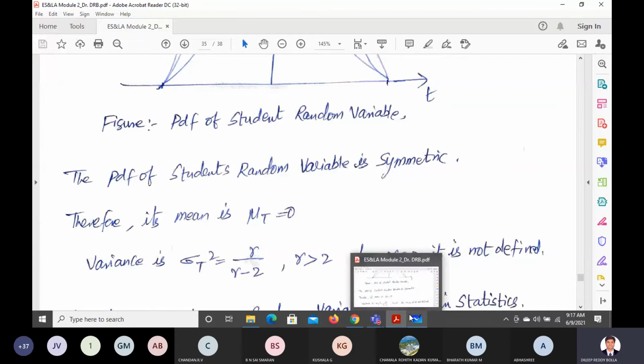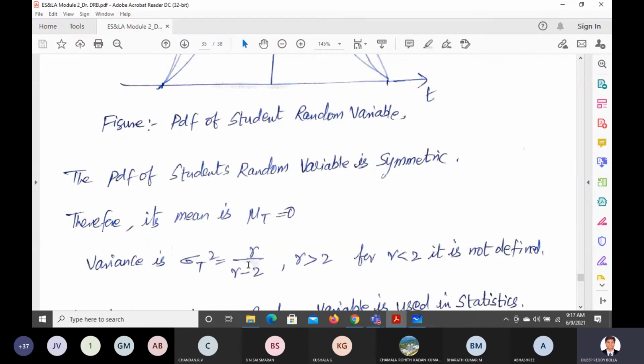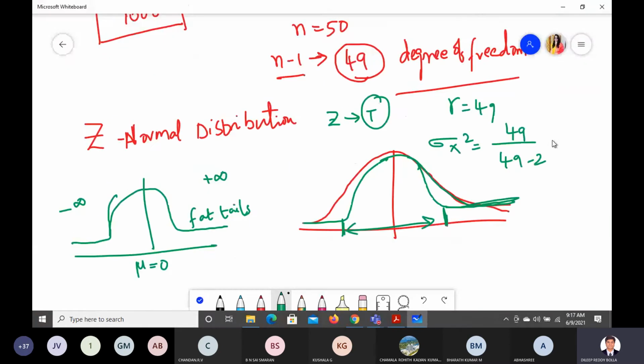For example, let us say we have 49 degrees of freedom, so R is 49. If you want to find sigma x square, the degrees of freedom 49 divided by 49 minus 2. This way you are going to get the variance. What value are you going to get here? Approximately 49 by 47. How much is 49 divided by 47? We get around 1.04.